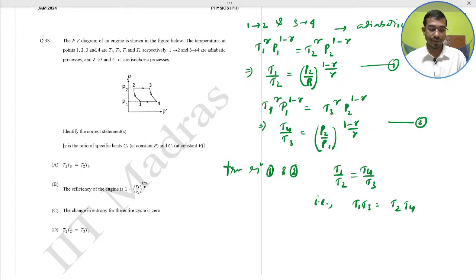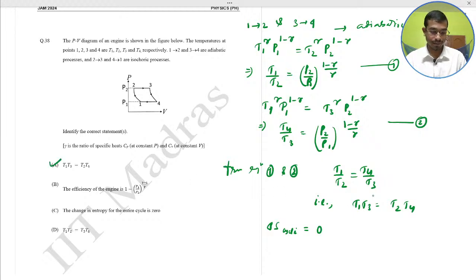Further, in a cyclic process, the system returns to its initial state. Thermodynamic coordinates are the same, so del S, the change in entropy in the cyclic system, equals 0. So C is correct, and option A is correct: T1 T3 equals T2 T4.